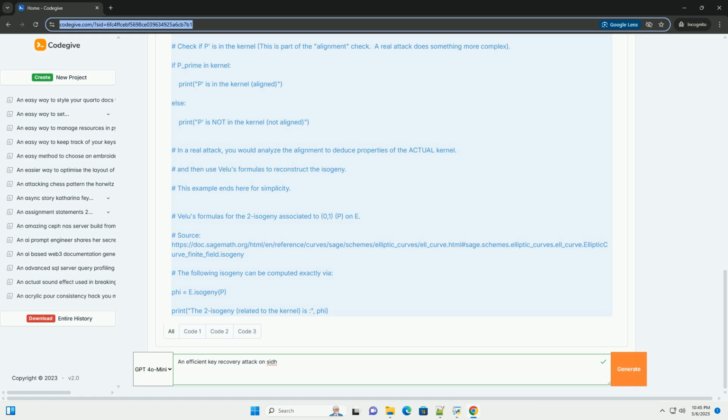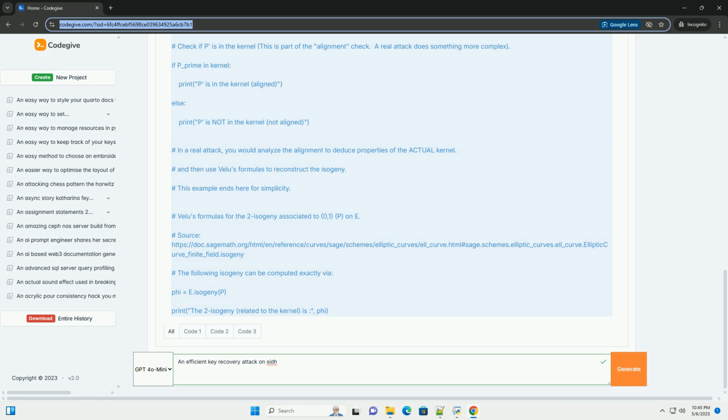2. Find a suitable endomorphism: determine a suitable endomorphism, or a distortion map, psi on Alice's public curve E_A. This typically involves using the properties of the endomorphism ring of the curve. 3. Identify distorted torsion points: compute the image of a generator of the torsion group, for example E[2^a], under the endomorphism psi. This gives you a distorted torsion point. Let P be a generator of E[2^a] and P' = psi(P) be its distorted form.